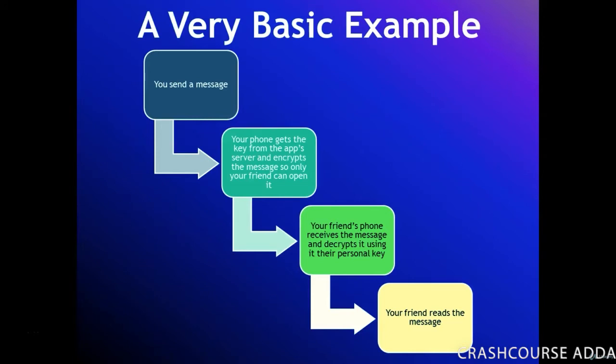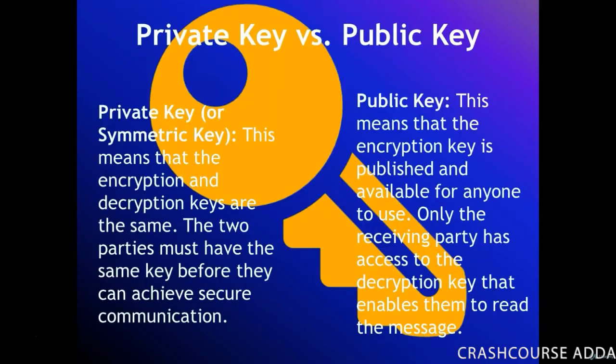So here's a very basic example of how this works. Let's say you send a message. Your phone gets the key from the app server and encrypts the message so only your friend can open it. Then your friend's phone receives the message and decrypts it using their personal key. Finally, your friend reads the message. That is a basic example of encryption-decryption.